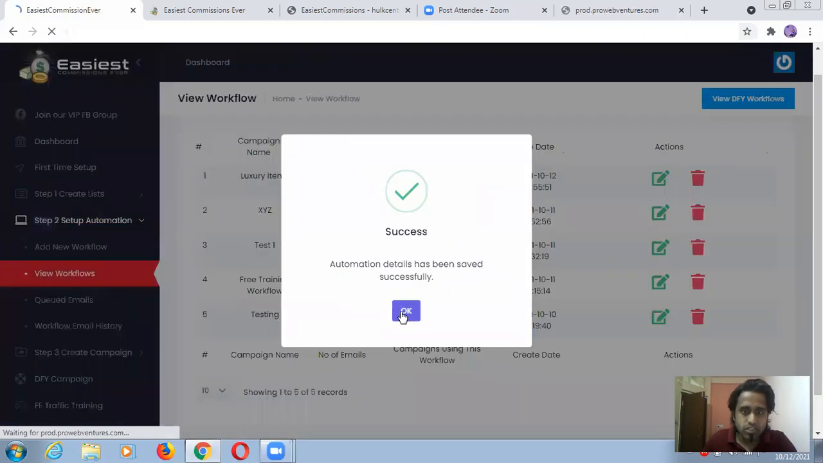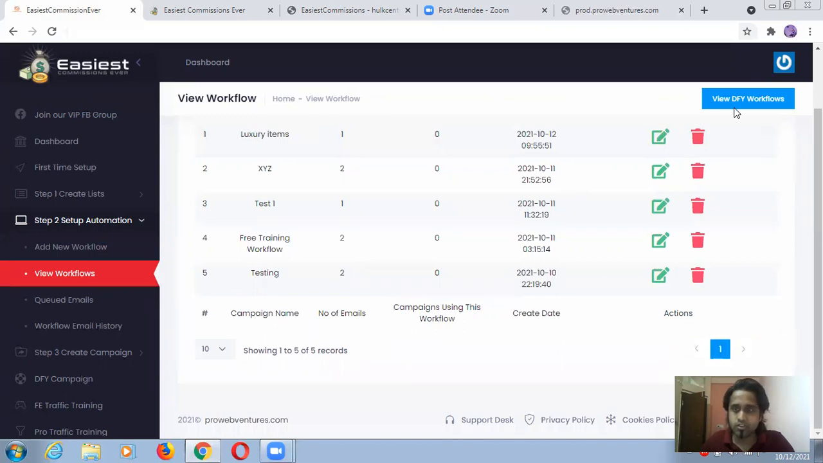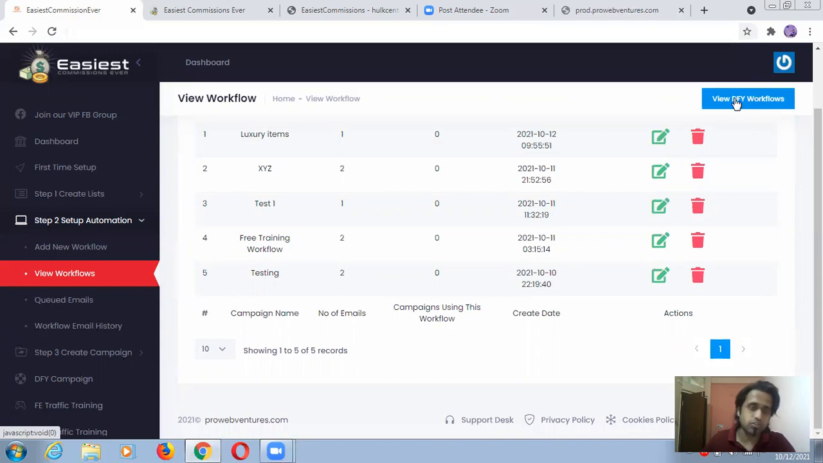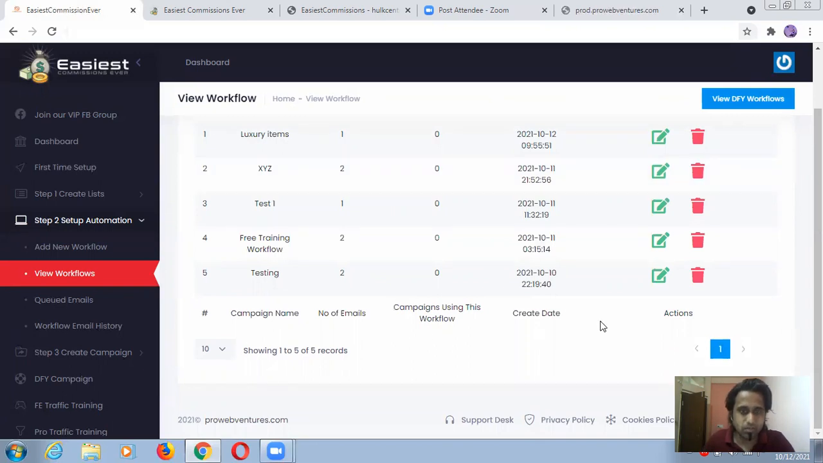So this is my list, guys. Luxury item, which I already gave the name. Number of emails is only one. Campaigns using this workflow is 0, and the created date and all these things. We should view the done-for-you workflow. Warning: please purchase the OTO1 Pro version. Click here to avail this. So if you want to use this, you have to go for an upsell and OTO. Otherwise, you have to make something on your own. View workflow.